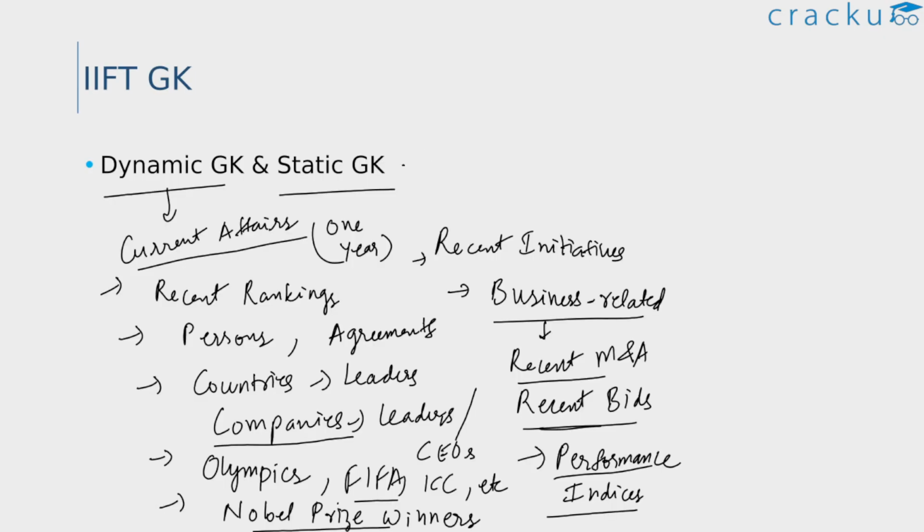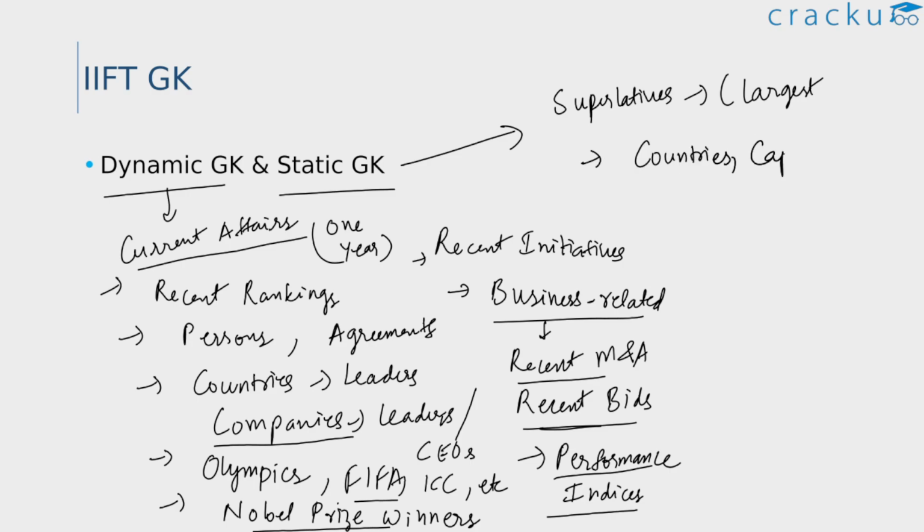Alright, now let us see how to prepare for the static GK portion. Firstly, the superlatives are important. So this is nothing but the first, the largest, the biggest and all such things. That is the first person to achieve so and so, or the largest international organization to achieve so and so and all such things. And also apart from that, read about the countries' capitals. So their capitals and their currencies and other related stuff.